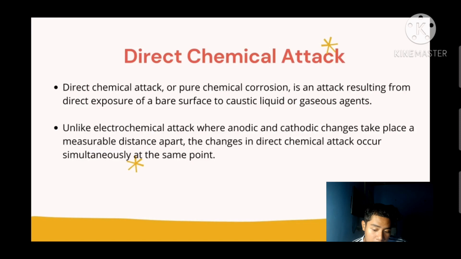The most common agents causing the direct chemical attack on aircraft are spilled battery acid or fumes from batteries, residual flux deposits resulting from inadequately cleaned, welded, brazed, or soldered joints, and entrapped caustic cleaning solutions.